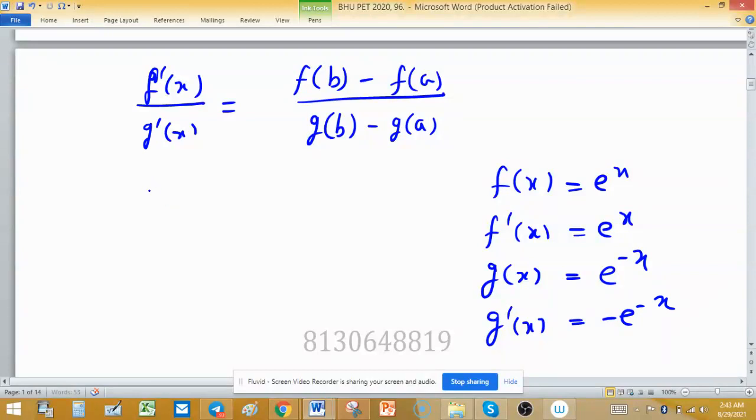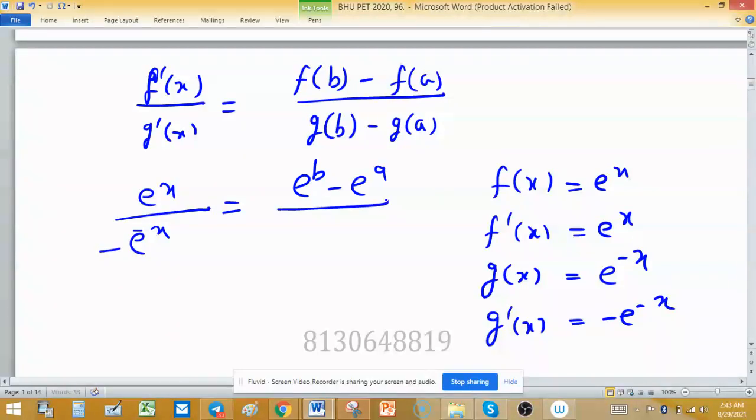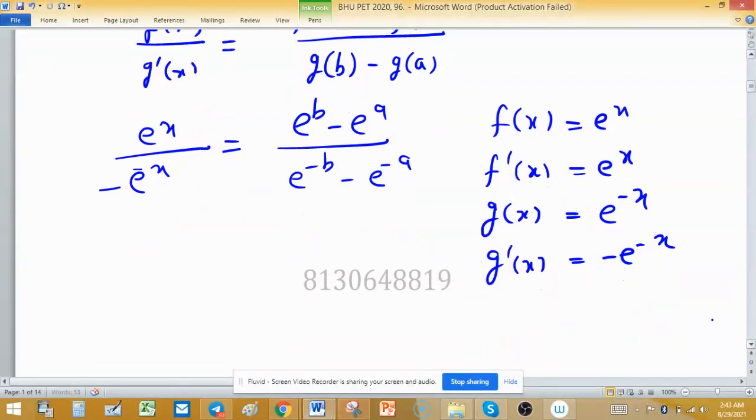So on the left hand side I can write e raised to the power x upon minus e raised to the power minus x, equal to, on the right, f(b) which is e raised to the power b minus e raised to the power a, divided by e raised to the power minus b minus e raised to the power minus a. So I am going to simplify this expression only, nothing else.